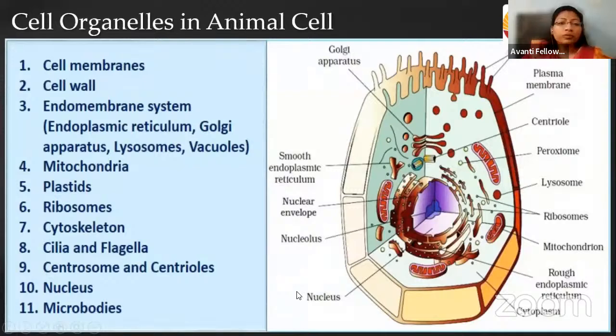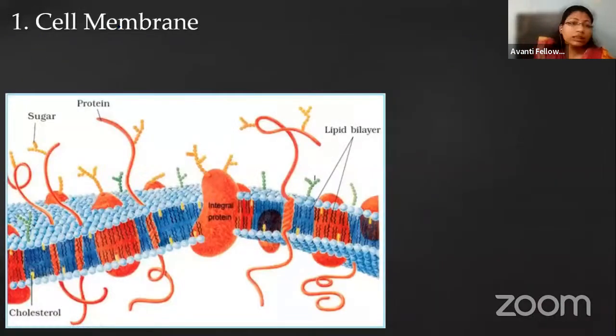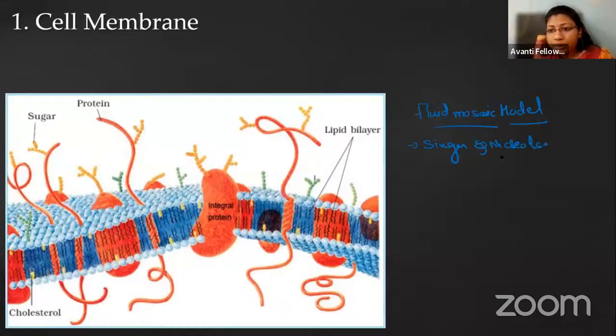Okay, now move to the first topic, that is the cell membrane. As we know, its structure is explained by a model known as the fluid mosaic model, right? This fluid mosaic model was explained by two scientists, Singer and Nicolson. They were the two biologists who explained the structure of the cell membrane.